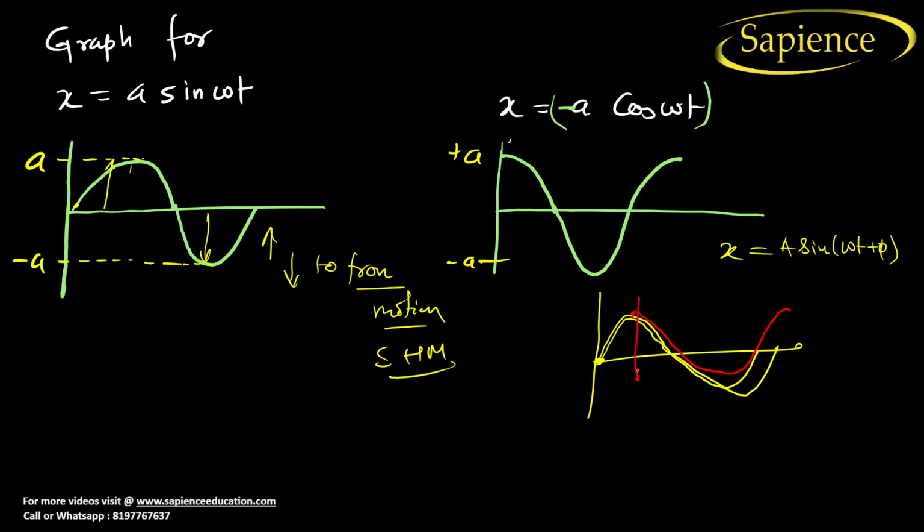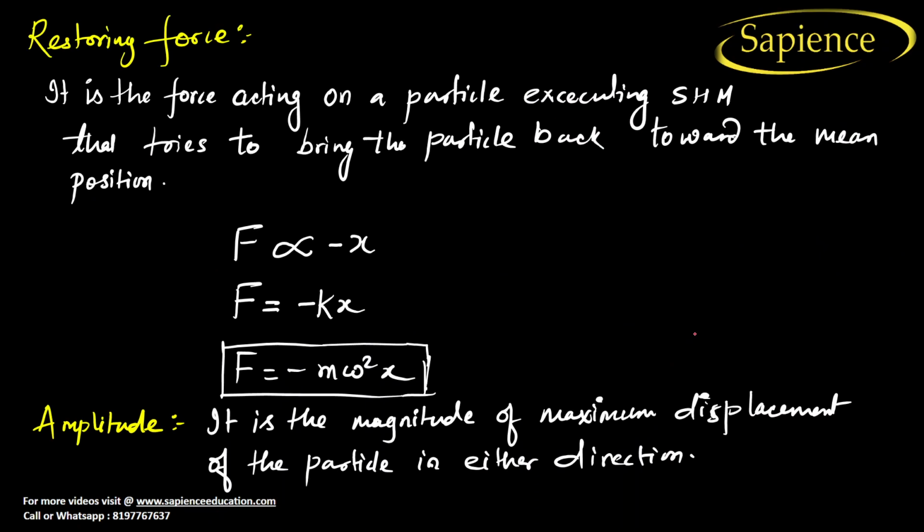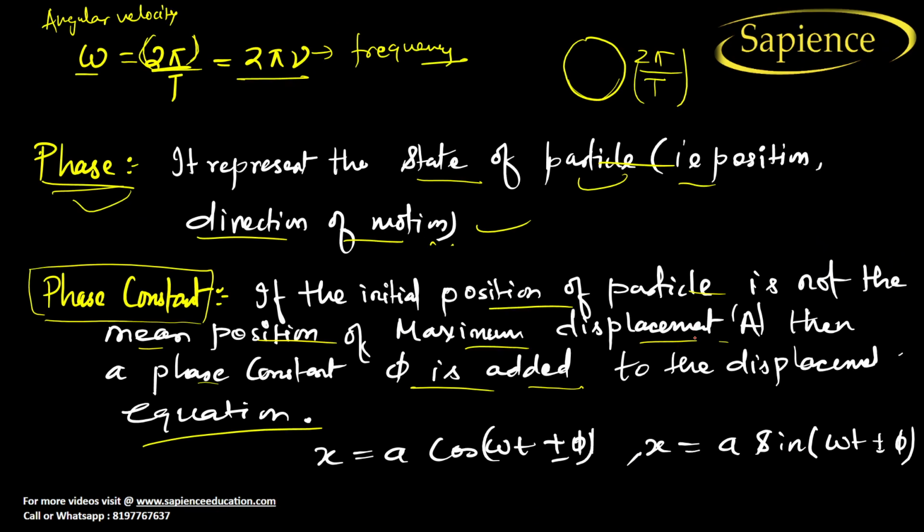It means that it has an initial phase, and that phase is pi by 2. Why pi by 2? Because this is 0, this is pi by 2, this is pi. When a wave starts from this position, the phase becomes pi. So I hope you have understood the phase constant.